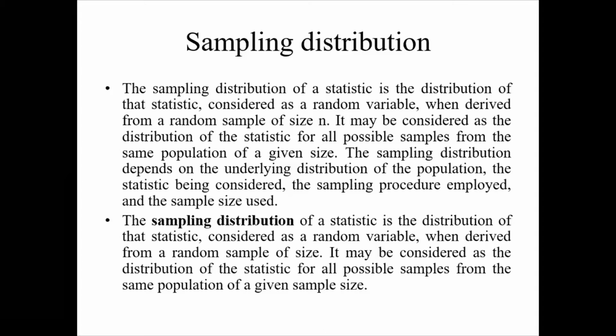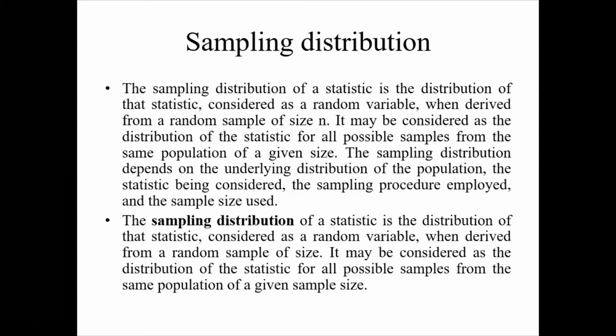Sampling distribution is the distribution of a statistic, considered as a random variable, derived from random samples of a given size. It may be considered as the distribution of the statistic for all possible samples from the same population of a given sample size. What does that mean?